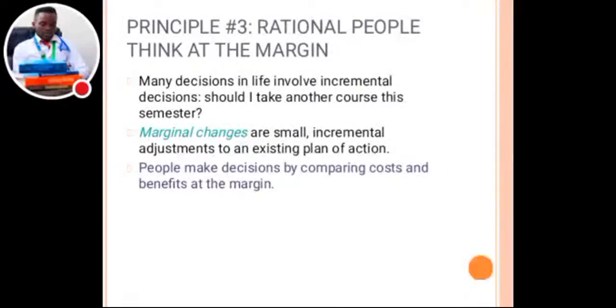Okay. Principle number 3, we have what we call rational people think at the margin. What does it mean when we say rational people think at the margin? Many decisions in life usually involve incremental decisions.